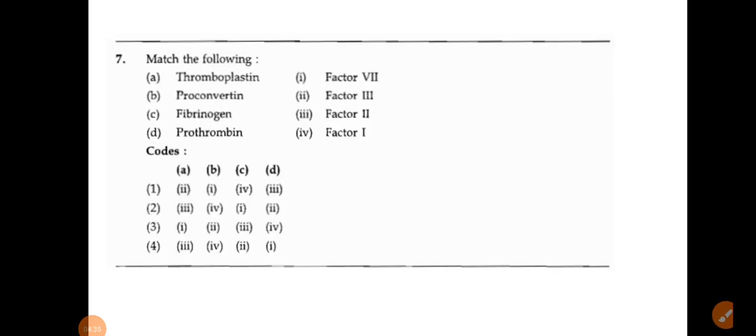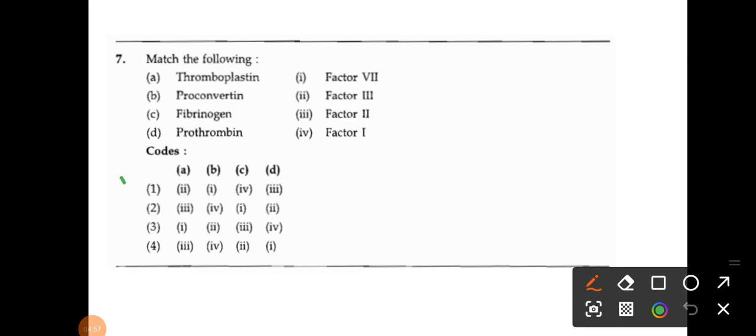Next one, match the following. Here are different clotting factors, and they are asking for the number of each clotting factor: thromboplastin, proconvertin, fibrinogen, and prothrombin. If you look at the numbering or the name of each clotting factor, here are the different options. What is the correct answer? That is option number 1.